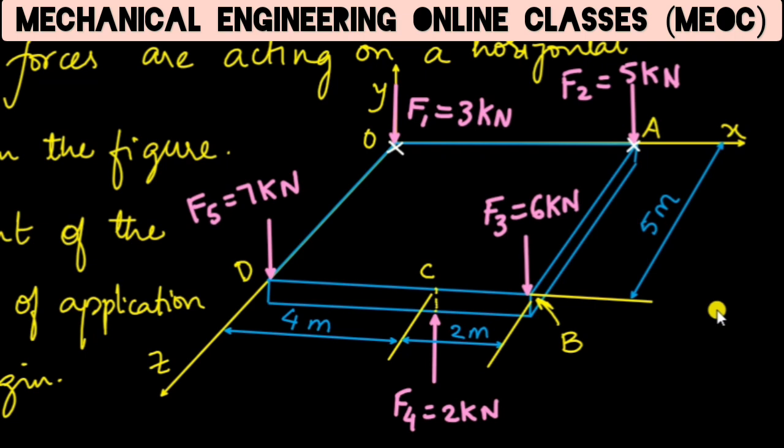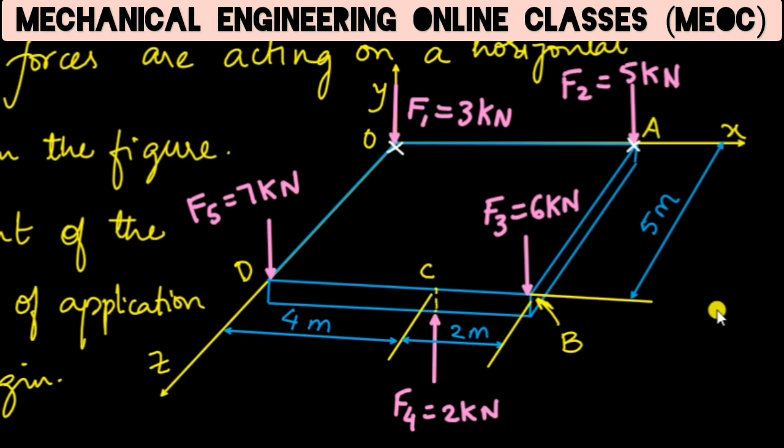F1 is a force that is 3 kN acting along y-axis through origin downward. Then F2 is a 5 kN force which is again acting vertically downward through point A, that is on x-axis. Then F3 is another vertically downward acting force that is 6 kN magnitude through point B. Then F4 is a 2 kN force vertically upward through point C. And F5 is 7 kN force which is acting vertically downward through point D, which is on z-axis.